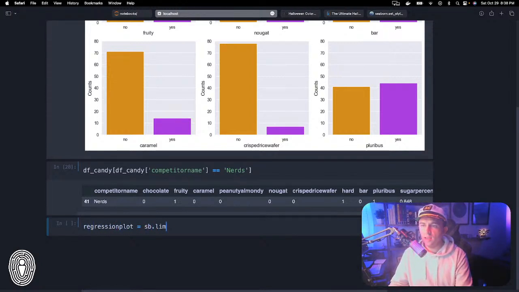So we're going to do regression_plot equals sns.lmplot. The reason I want to show this is partially because it's super informative, and I think this is one of the more fun visualizations that I created. First thing, the data we're going to pass in is df_candy, that is our pandas data frame. I mentioned that we are going to pass in as the x value the sugar percent.